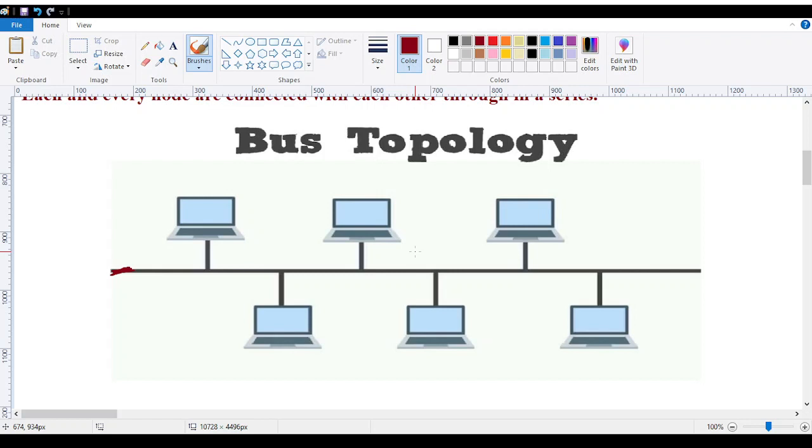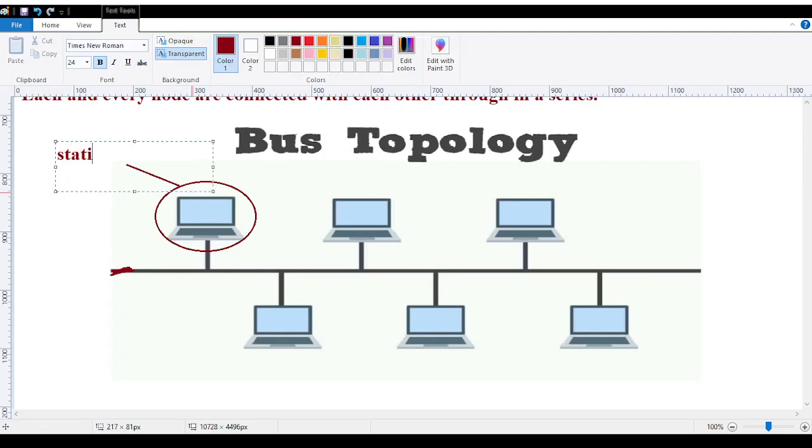In that same context, the nodes present in this topology, we call them stations. What are these nodes called? These nodes are called stations.